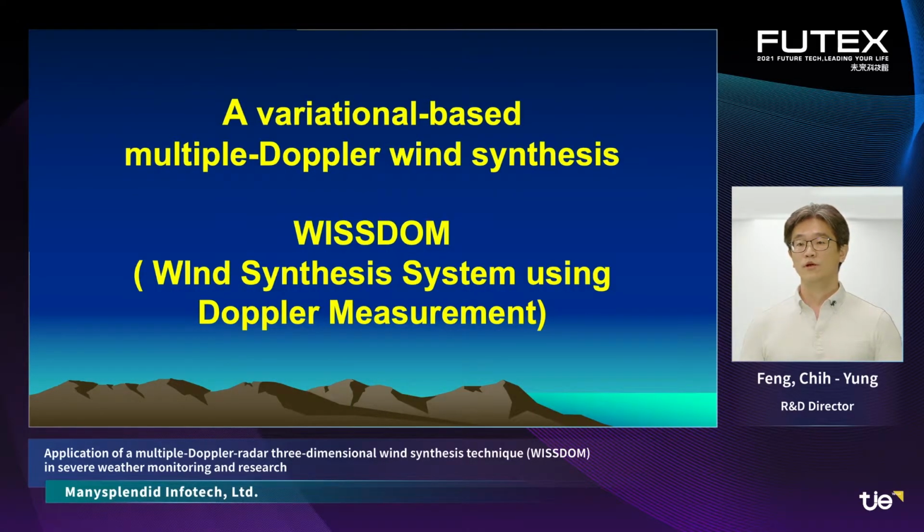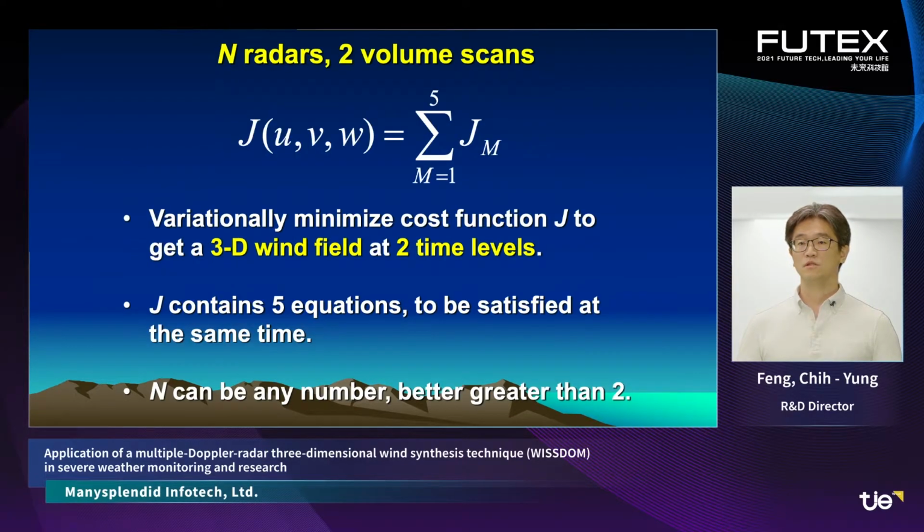Therefore, Professor Liao and the research team at National Central University proposed a variational-based multiple Doppler wind synthesis technique: the Wind Synthesis system using Doppler measurements, abbreviated as Wisdom.